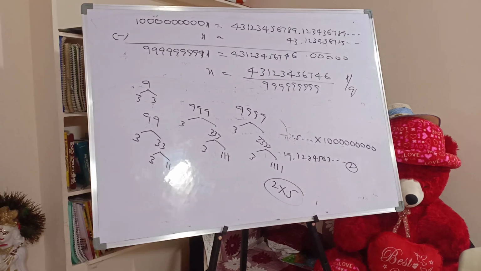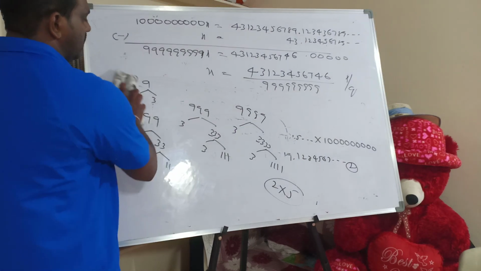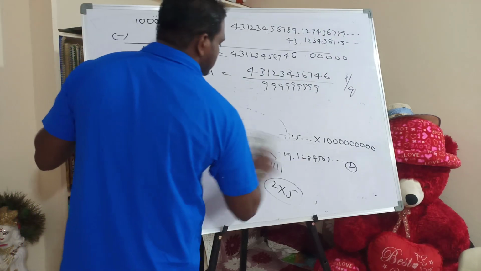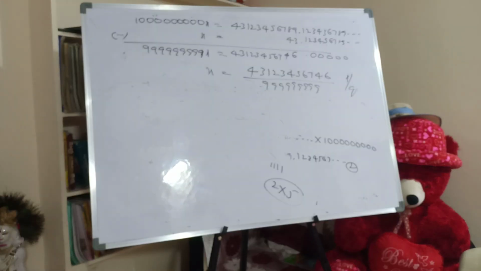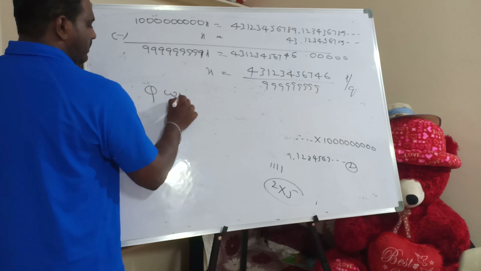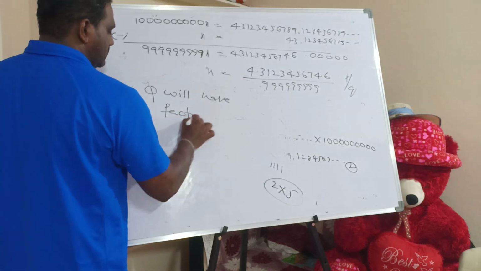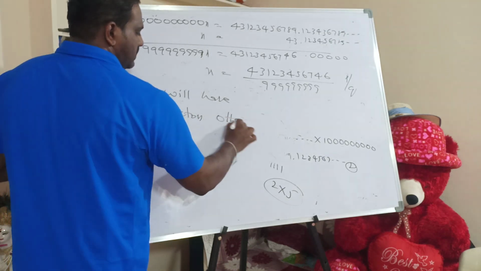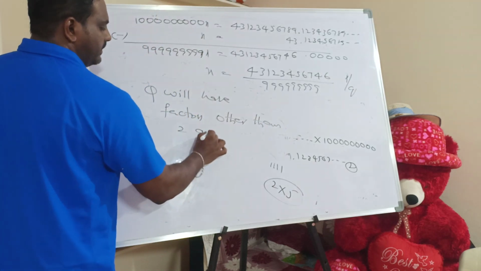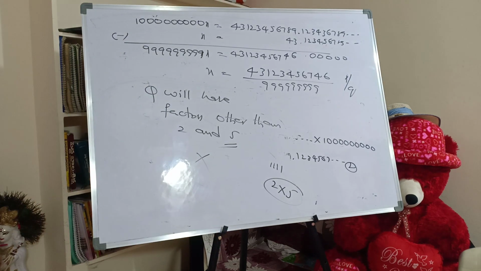So what will be the nature of Q? Q will have factors other than 2 and 5. That means it will not have 2 and 5.